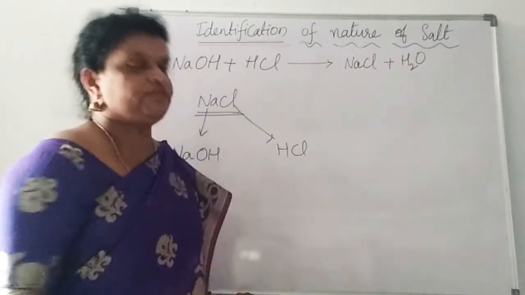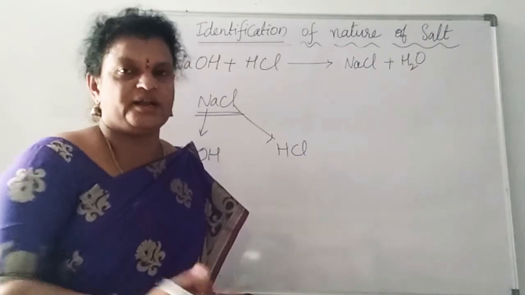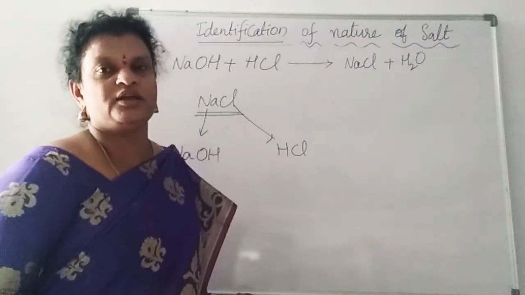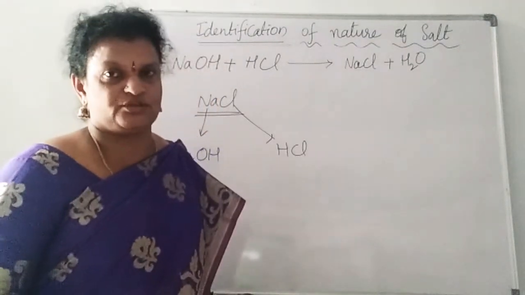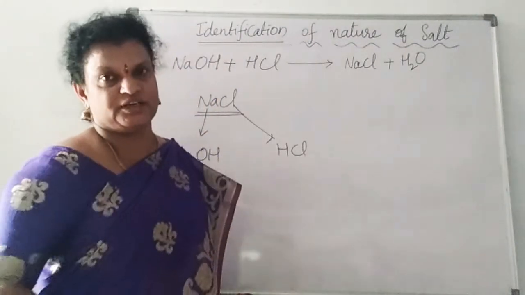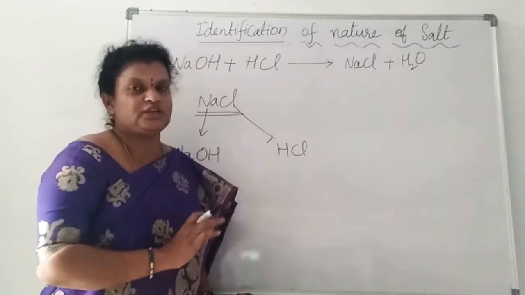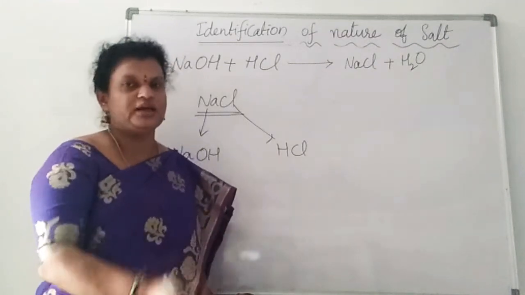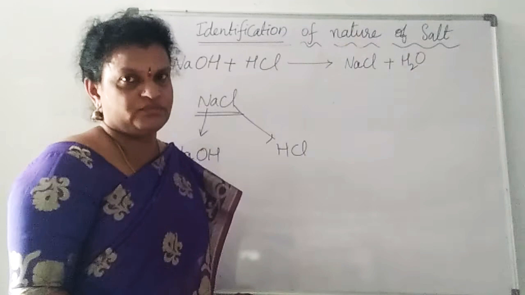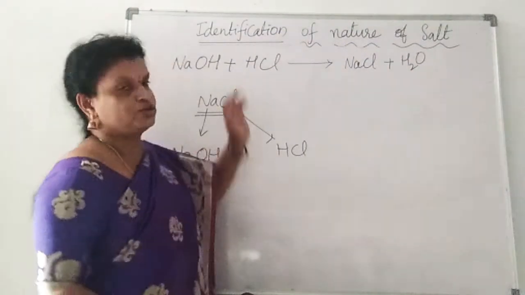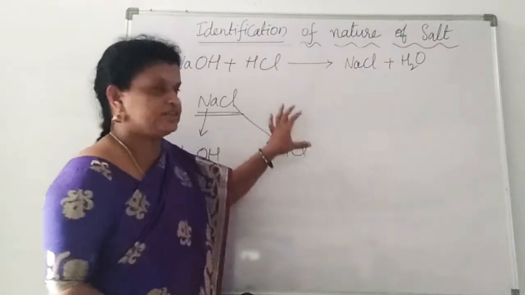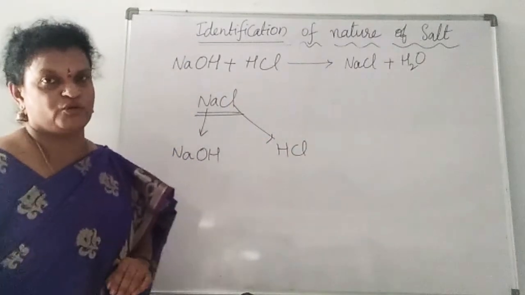Most of the bases will contain OH, according to the Arrhenius theory I am talking about. Some of the remaining bases, though they do not have OH, will also behave as bases. I am not going up to that extent. I am just talking about the bases which contain OH minus ion and the acids which contain H plus ion. So NaOH is the base from which this sodium chloride is formed, and HCl is the acid from which it is formed.